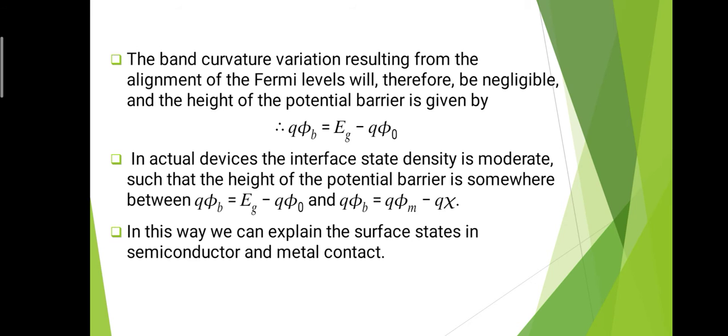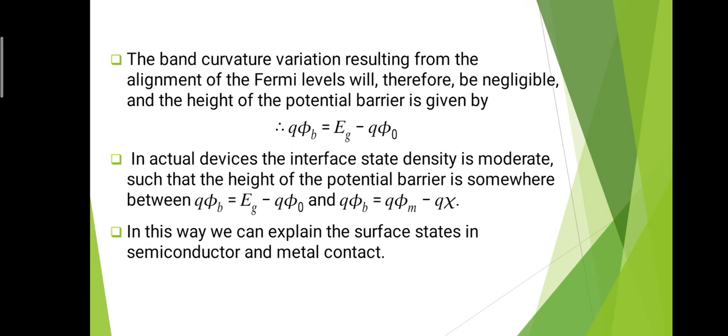The band curvature variation resulting from the alignment of the Fermi levels will therefore be negligible, and the height of the potential barrier is given by the following. There is a formation of the barrier due to alignment of the Fermi levels, and the band curvature may vary.